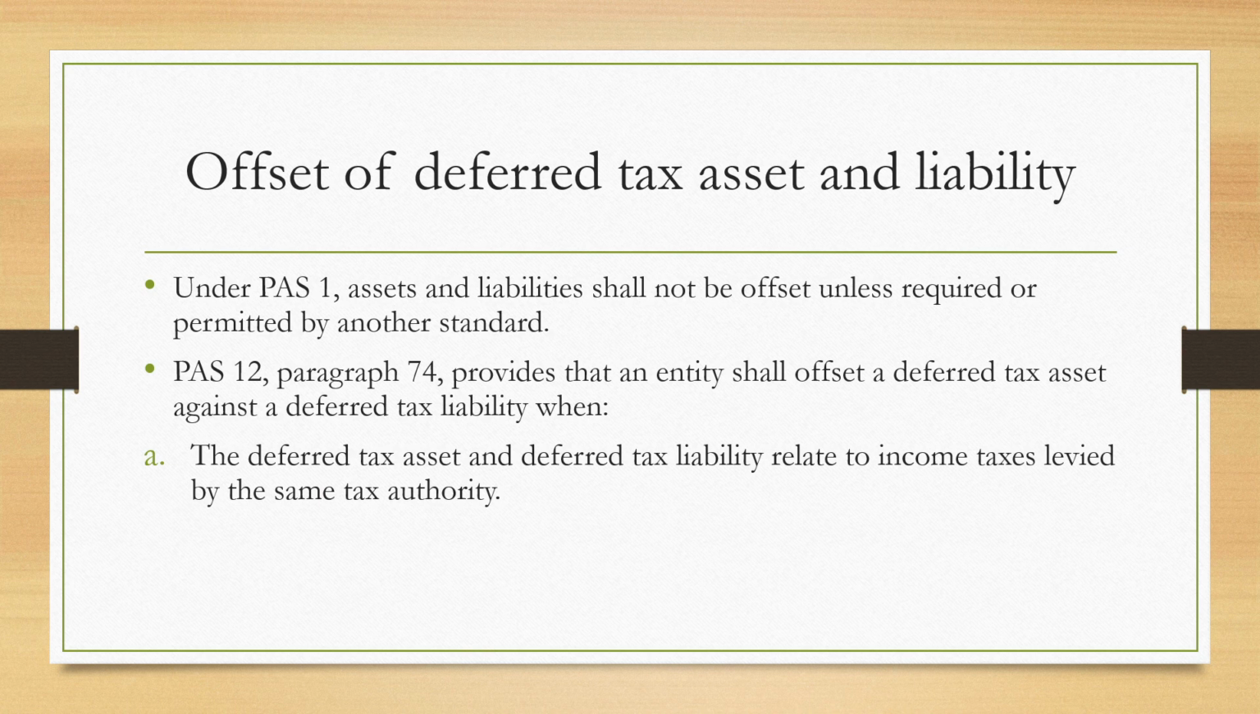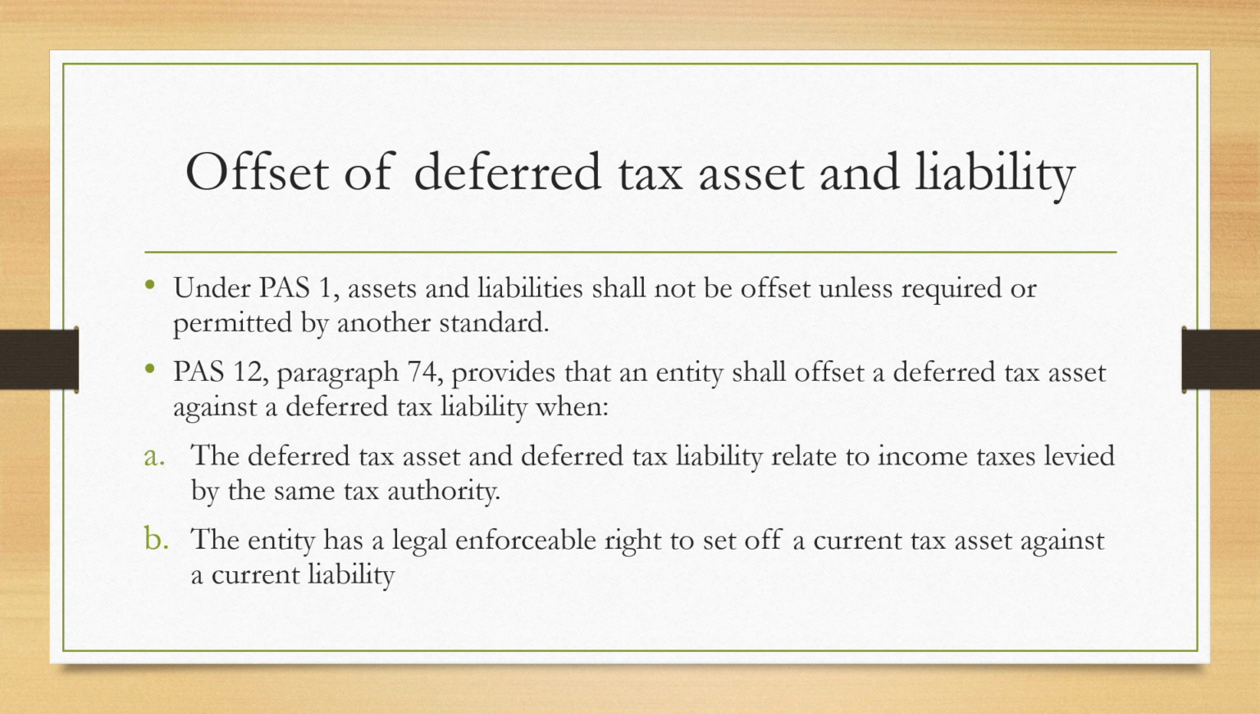1. The deferred tax asset and deferred tax liabilities relate to income taxes levied by the same tax authority. Letter B or number 2, the entity has a legal enforceable right to offset a current tax asset